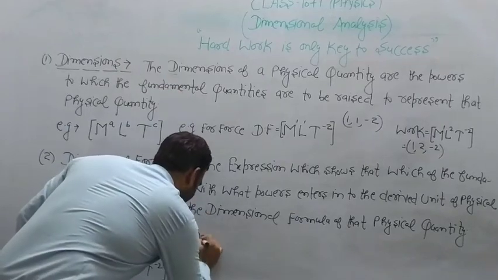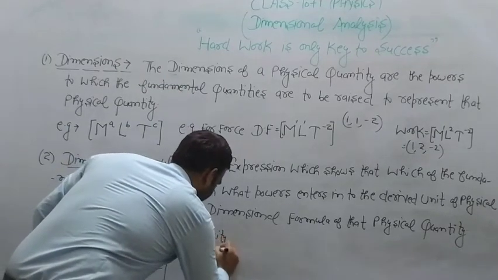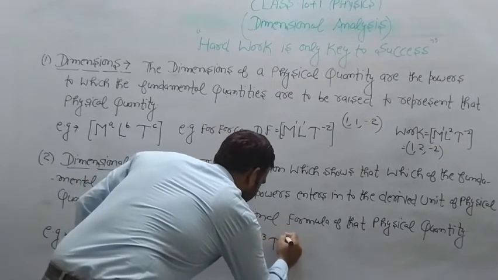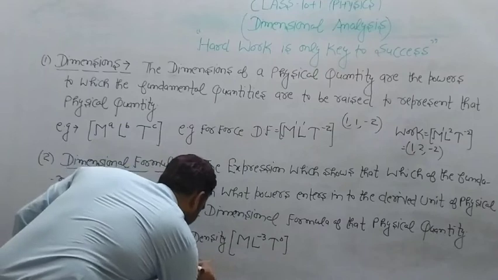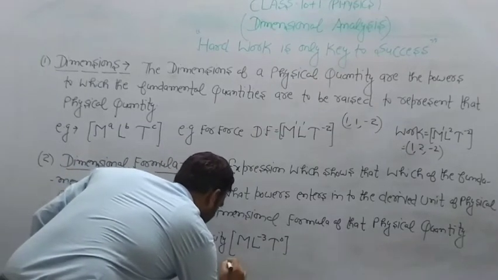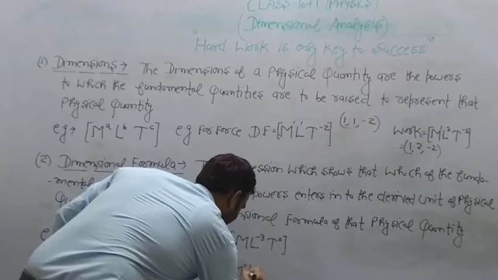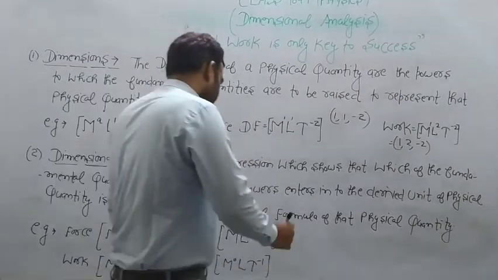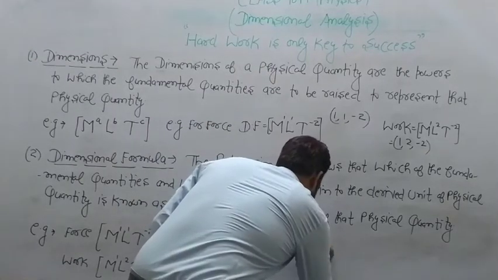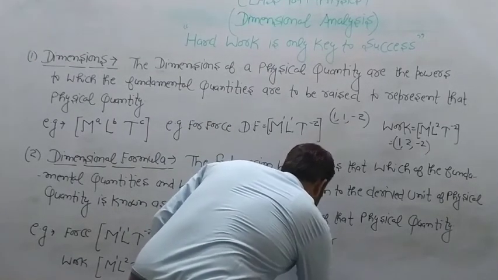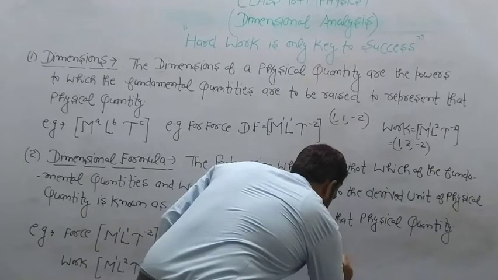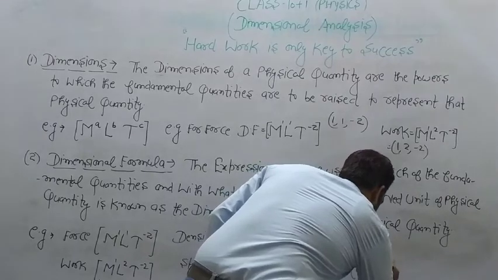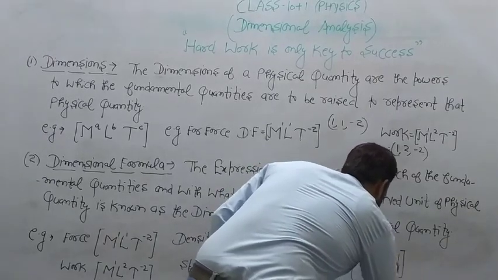Density: M L^-3 T^0. Speed: M^0 L T^-1. Linear momentum: M L T^-1.